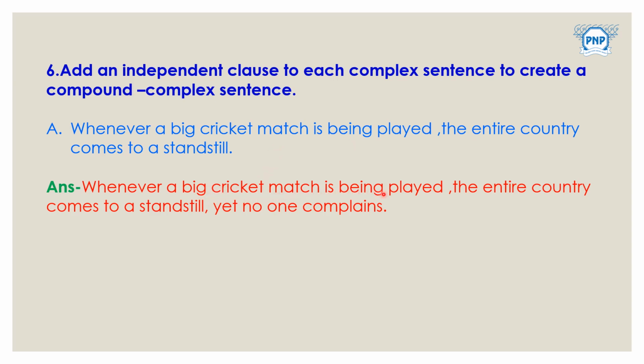Okay, so let's see. Whenever a big cricket match is being played, the entire country comes to a standstill. Yet no one complains. Correct? So we can easily see there is one dependent clause, one independent clause, and one subordinating conjunction. The combination of all these three makes a compound complex sentence. So you have to write the remaining B, C, D, which are on page number 15. Very nice.